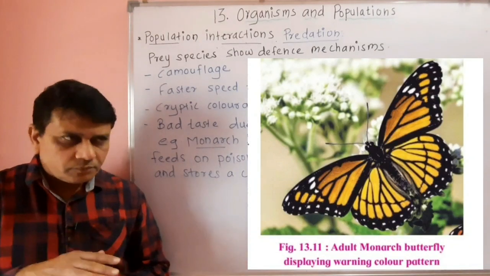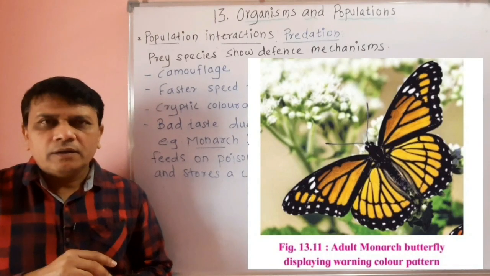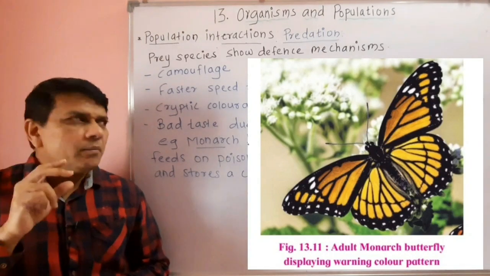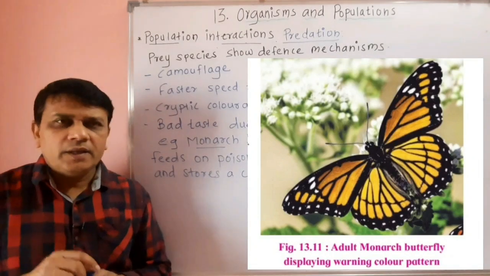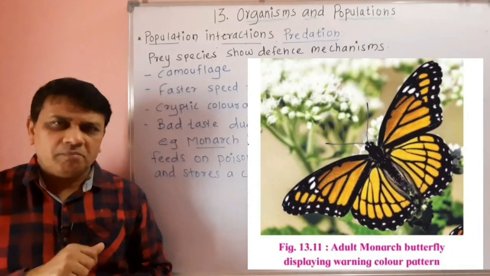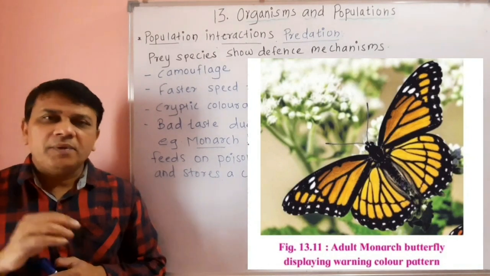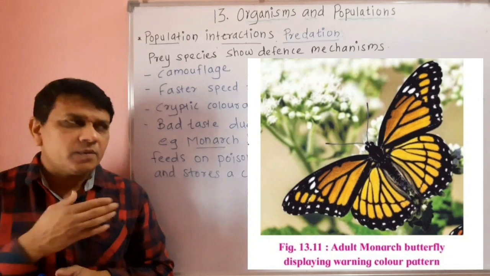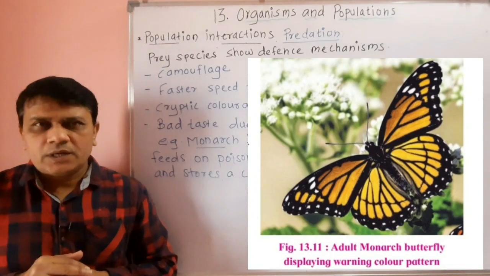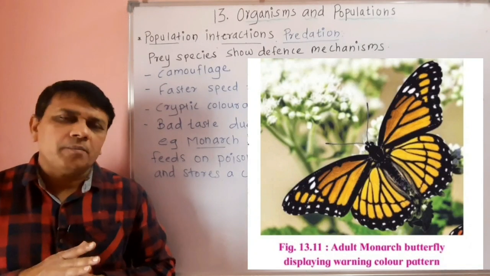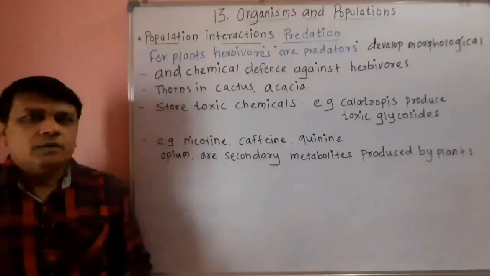So when the predators come in contact with this monarch butterfly, it tastes bad to them. So due to this, the predators keep out of such prey. So prey developed certain types of defense mechanisms to protect themselves from the predators.